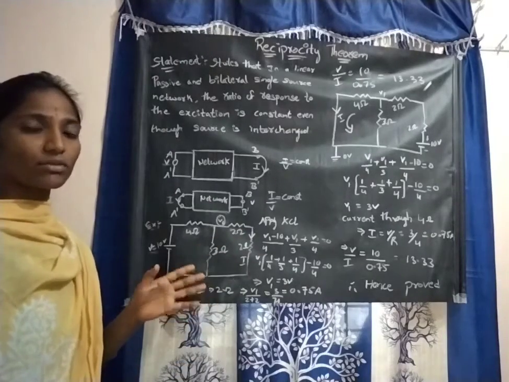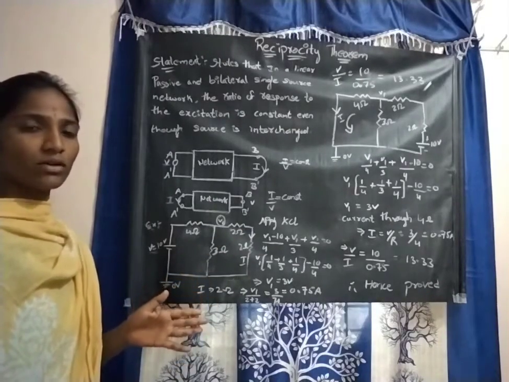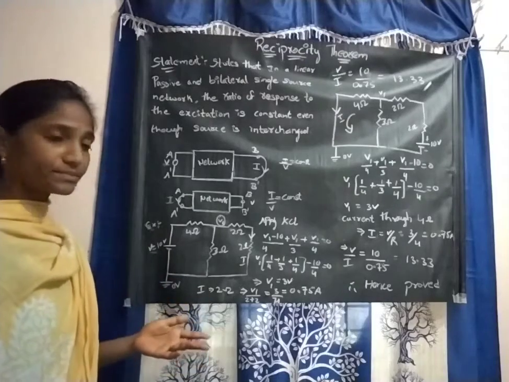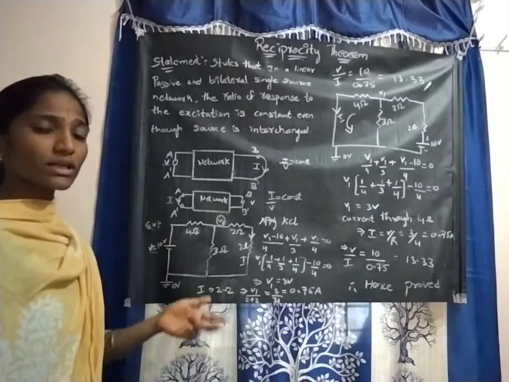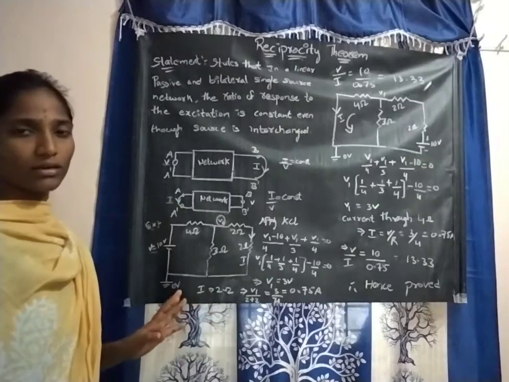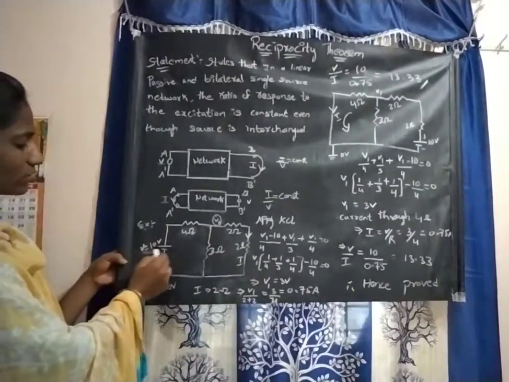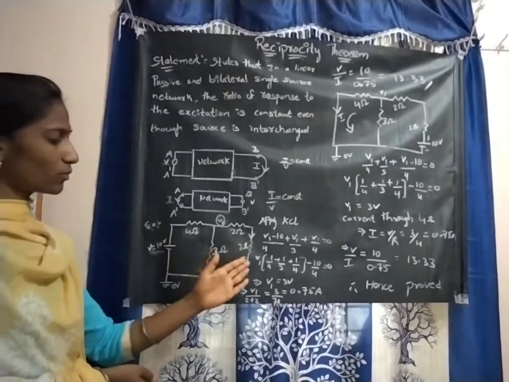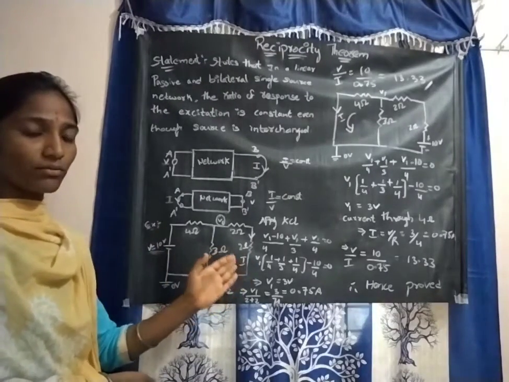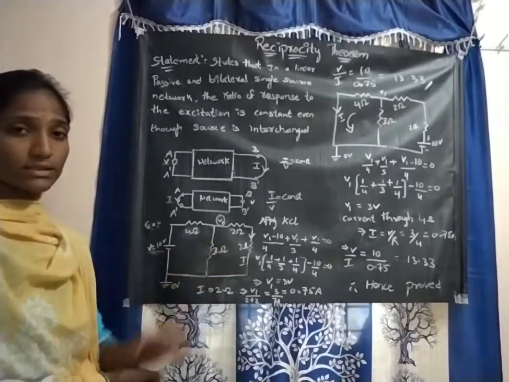V is equal to IR, so the current is I equal to V by R. Here the voltage is 10 volts. At the output we have to take the current value at the 2 ohm resistance.